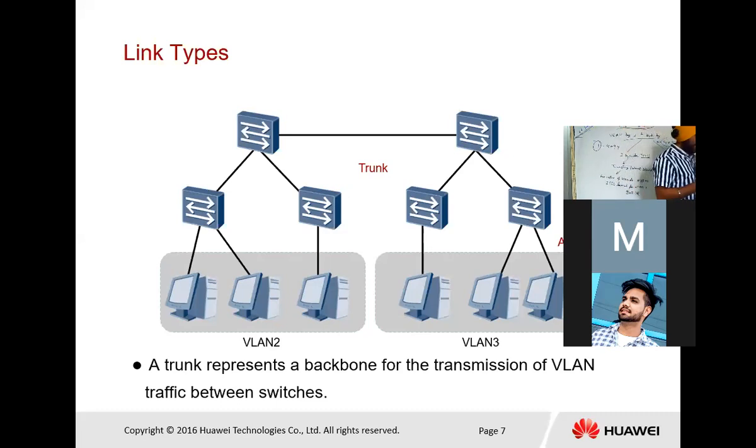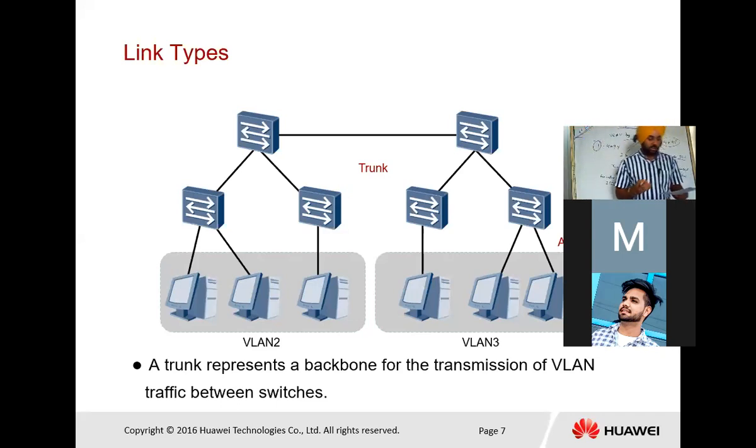So in VLAN, there are two types of link. One is trunk, another one is access. A trunk port means multiple VLANs are connected between switches. An access port is directly connected to the user, and there is only a single VLAN connection.